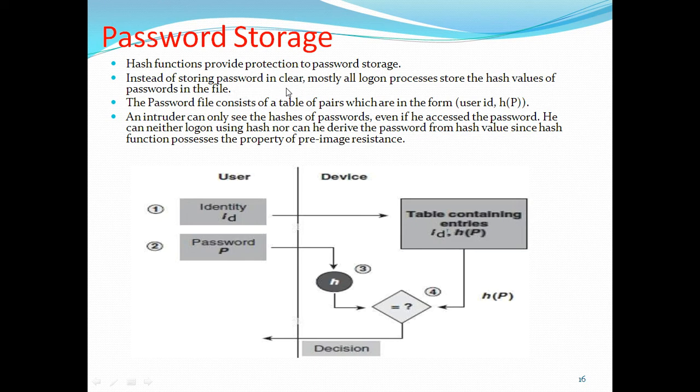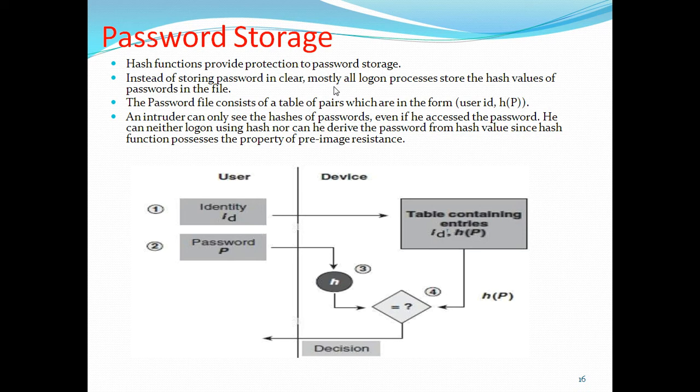Instead of storing passwords in clear, most login processes store the hash values of passwords in the file. Generally a hash is computed for your password. When you log in next time, the hash function is applied to the entered password, the hash value is computed, and it is compared to the hash value already stored in the file.